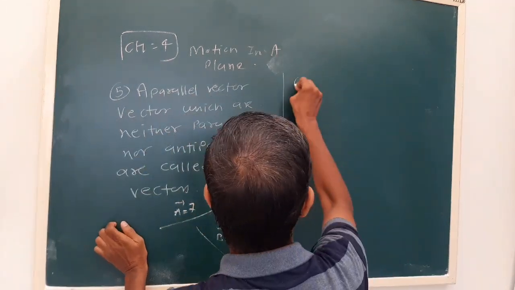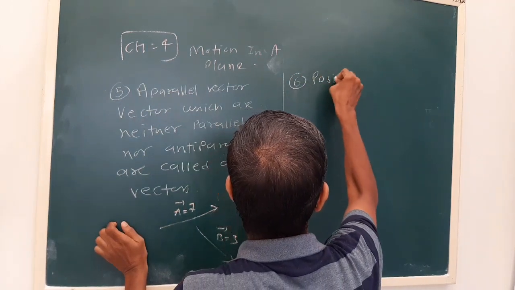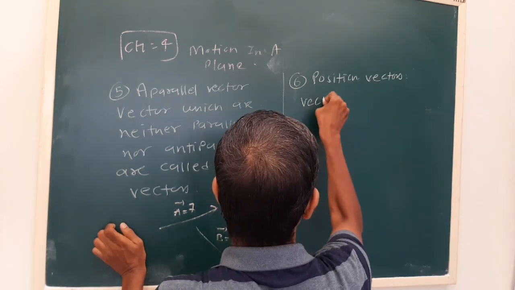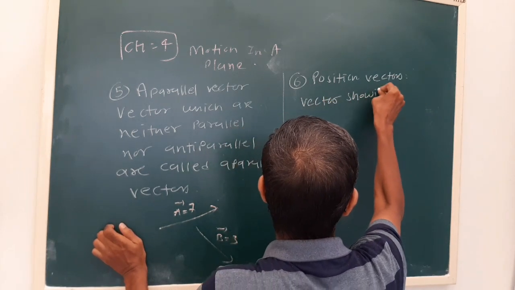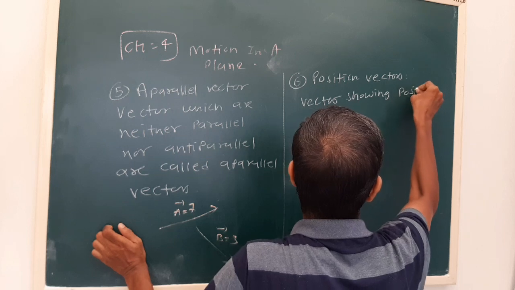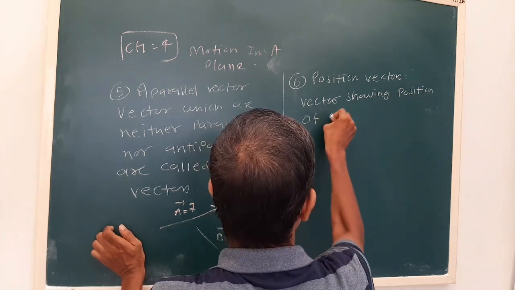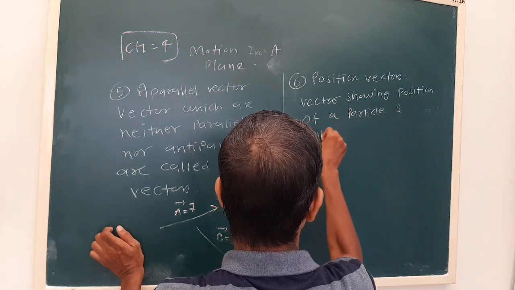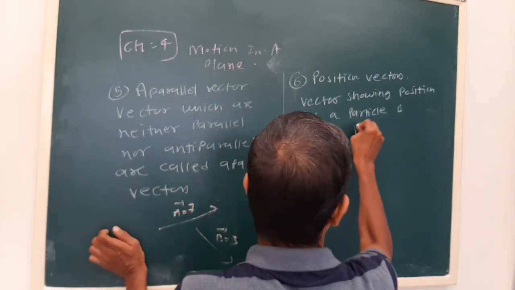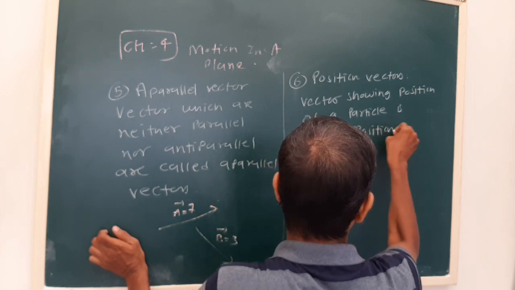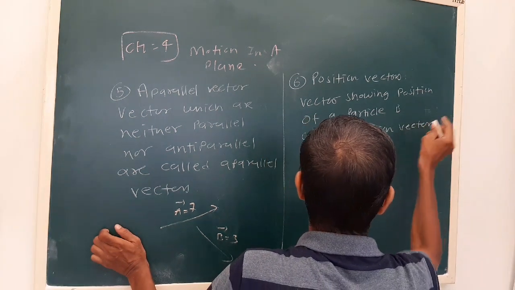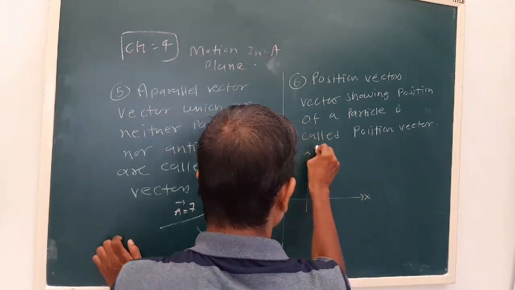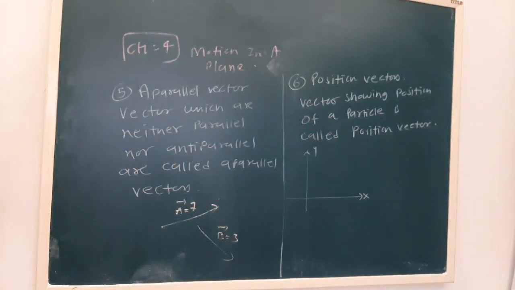Now next we have to see is a position vector. Okay, see, a vector showing the position of a particle is called a position vector. Now see, right now we start with 2 dimensions, later on we'll switch to 3 dimensions.